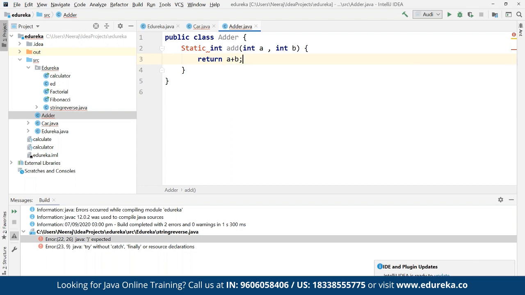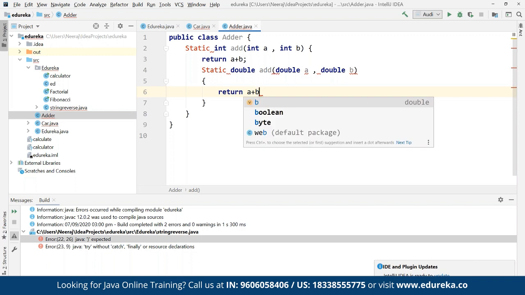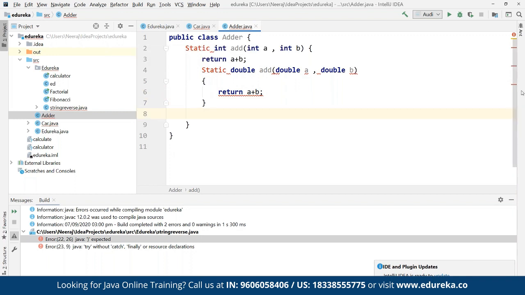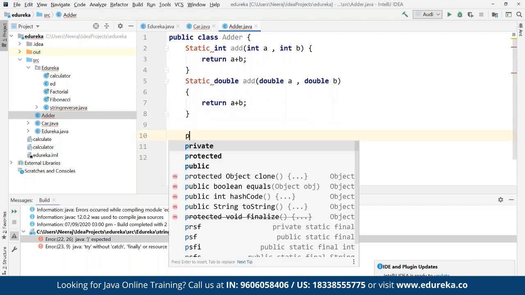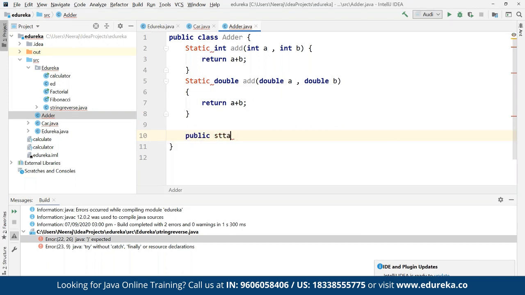Here we can return A plus B, and then we can define a static double add, where we declare double A and double B, and again return A plus B. Now we can define public static void main, String args.